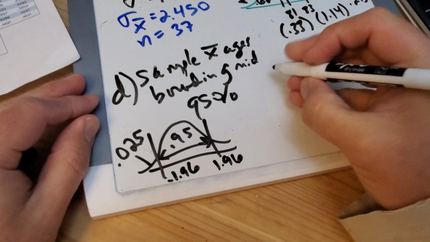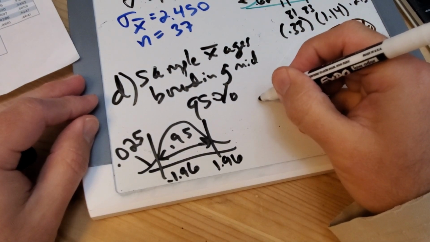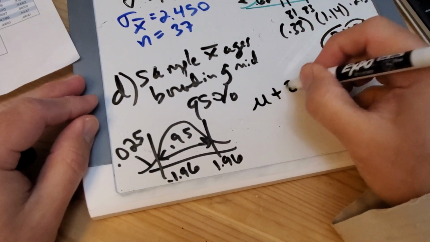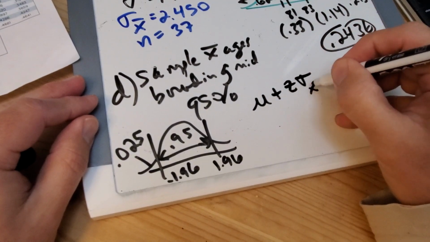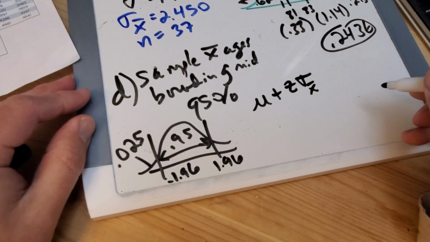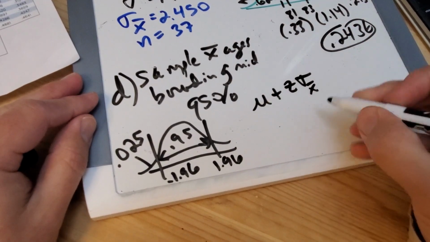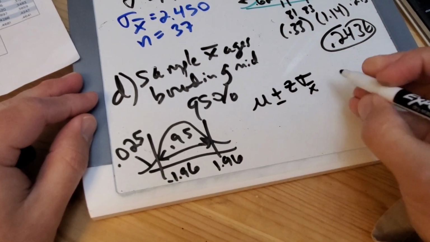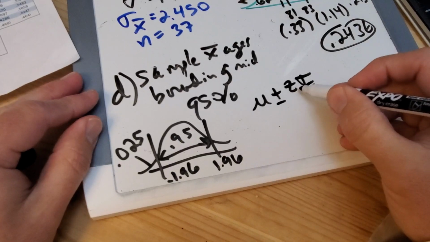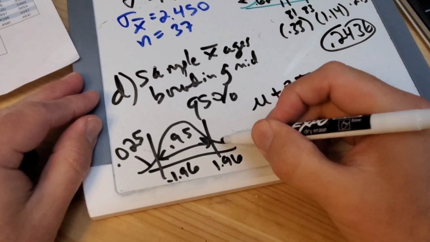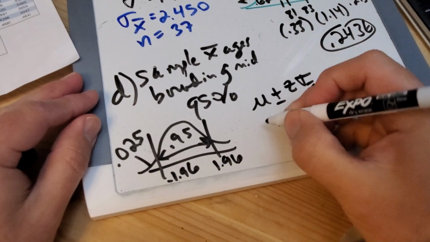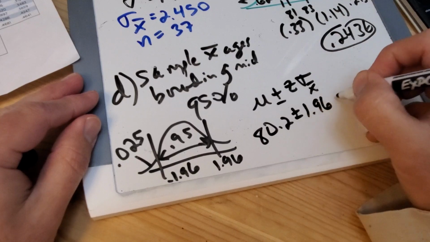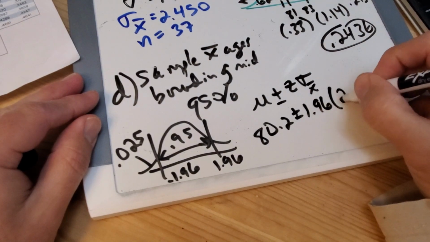So now, remember this formula here. Put it down there, Jeff. Here it comes. There it is. This formula, but we have to use the new standard deviation now because it's a group of 37 people we're talking about. Notice this, I want to go up and down 1.96, right? The z-score is positive 1.96 to go up and negative 1.96 to go down. So it's going to be 80.2, give or take 1.96 of these, which was 2.45.